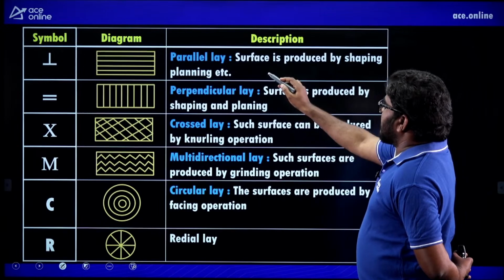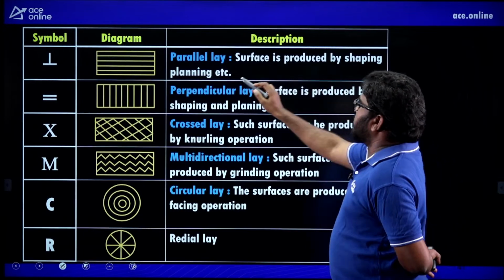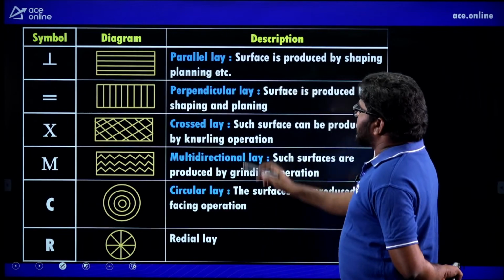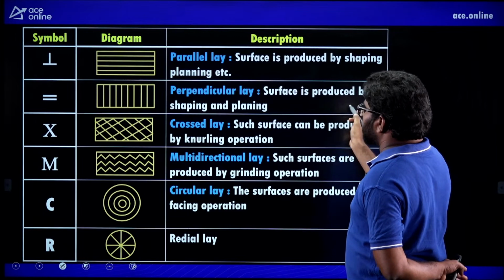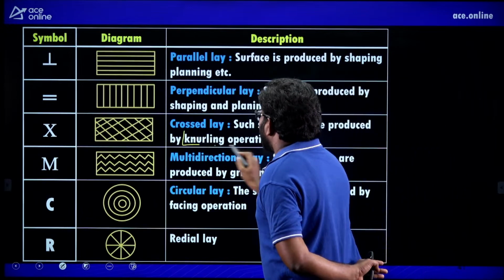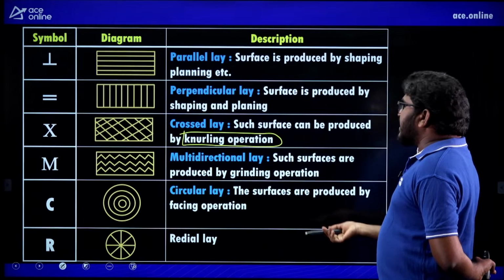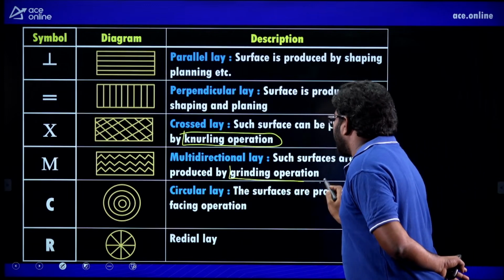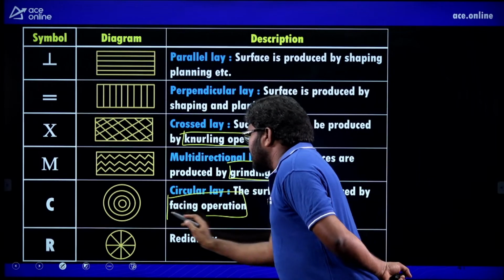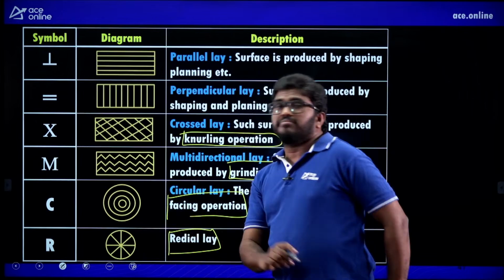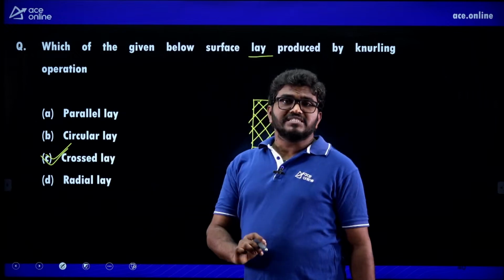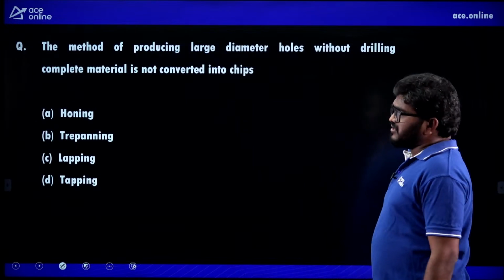Listen. Parallel lay, the surface is produced by shaping and planing. By doing shaping and planing, you'll get parallel lay. Second, perpendicular lay. Cross lay, the surface is produced by knurling operation. Multi-directional lay, the surface is produced by grinding operation. Circular lay, the surface is produced by facing. And this is radial lay, by using a lathe machine also you'll get it. So, knurling operation, cross lay. C is the correct answer for this question.